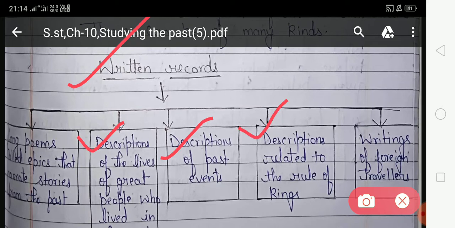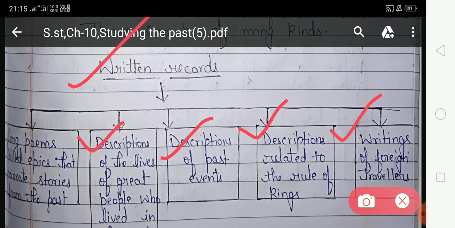The next one is description related to the rule of kings. So students, with the help of the kingdom and the administration of the previous kings, we can also know and learn about the past. The next one is writings of foreign travelers. With the help of these writings, we can also learn and know about our past, about the lifestyle, clothes, culture and tradition of our past.